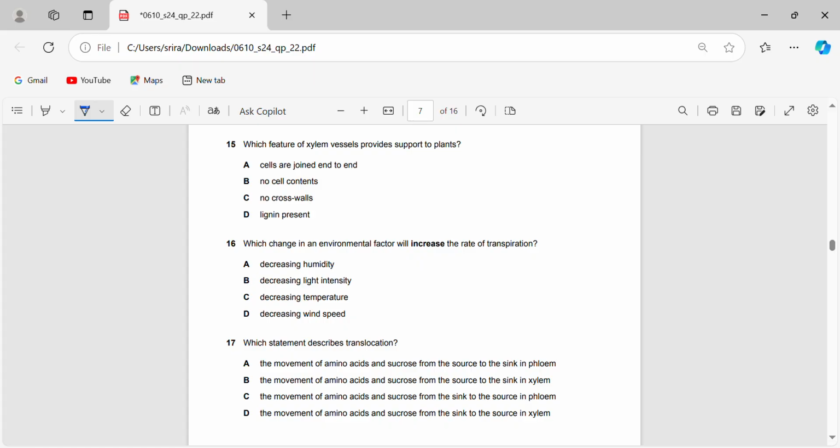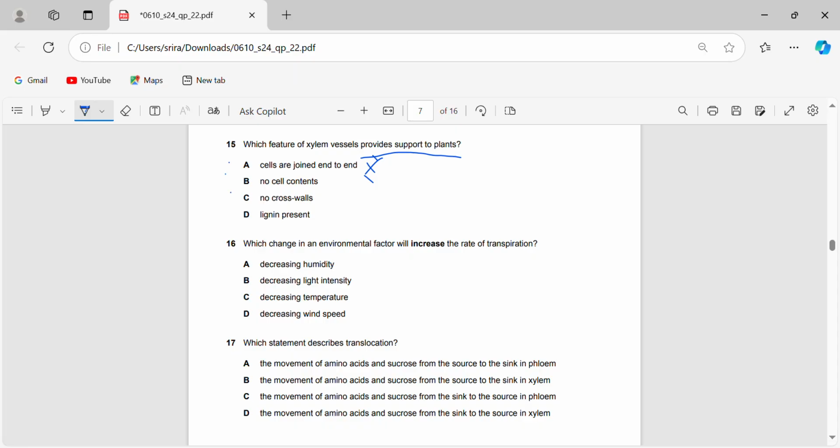So which feature of xylem provides support to plants? 15th question. Support to plants is actually the key term here. They're trying to confuse us. First of all, A, cells are joined. No, that is actually right, sorry, it is correct. But keep in mind the thing: support to plants.